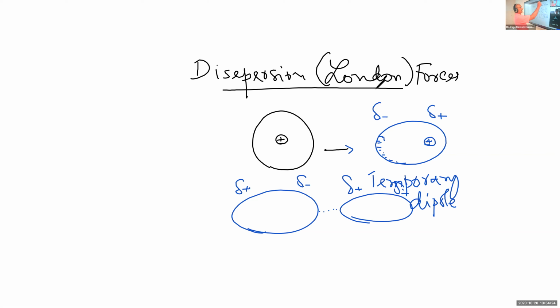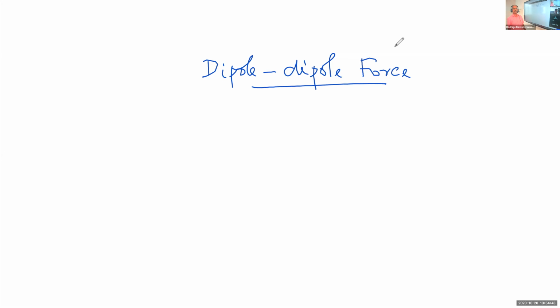Now you come to the dipole-dipole interaction. This is the attractive force between two permanent dipoles. As you know, a permanent dipole is formed due to the difference in the electronegativities of the combining atoms in covalent molecules.